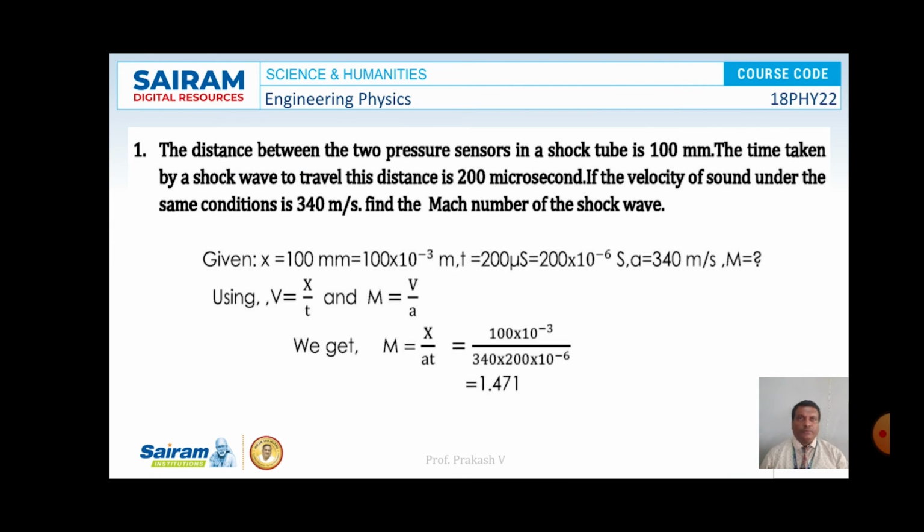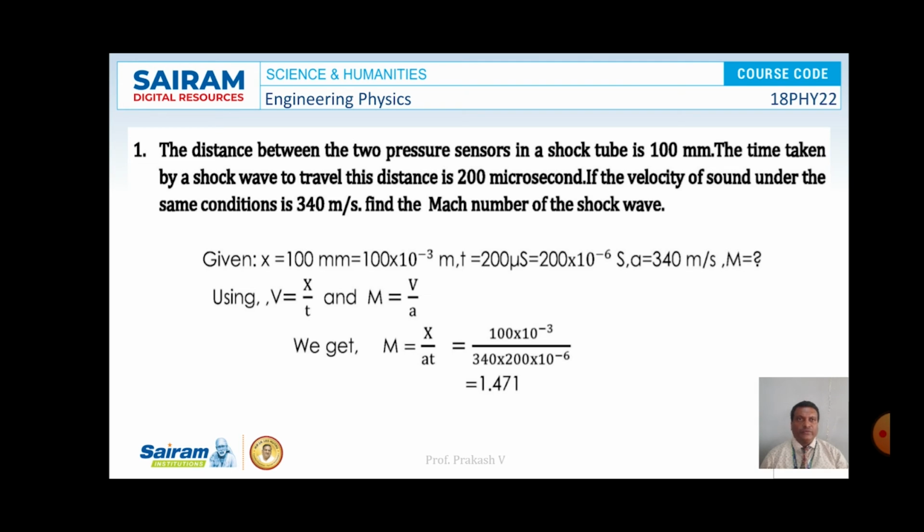And here is a problem. The distance between two pressure sensors in a shock tube is 100 millimeter. The time taken by a shock wave to travel this distance is 200 microseconds. If the velocity of sound under the same condition is 340 meter per second, find the Mach number of the shock wave.